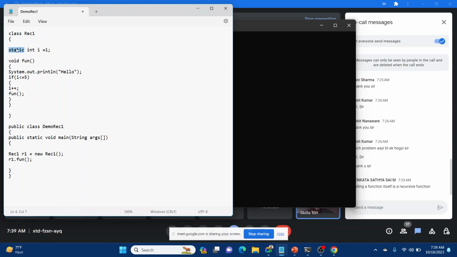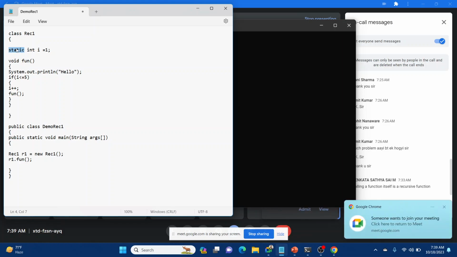Normally whenever we create an object, the variables and properties of a class get memory, but static gets it before the execution or before the creation of the object. So when it calls itself again and again, it is not losing the memory, and the number is there so it can be used to calculate. That's how we should run a recursion.